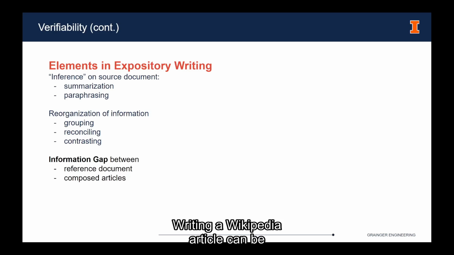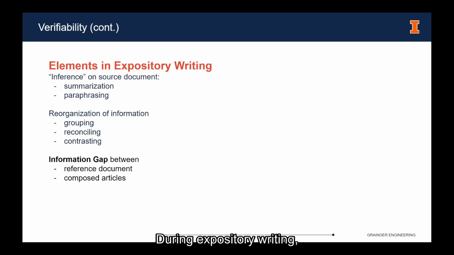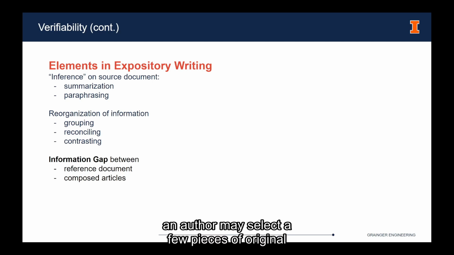Writing a Wikipedia article can be deemed a type of expository writing. During expository writing, the author may make some inference or reorganization of information. For example, an author may select a few pieces of original text from several reference documents, paraphrase or summarize the text, organize the information, and finally, synthesize these pieces of information into one sentence.